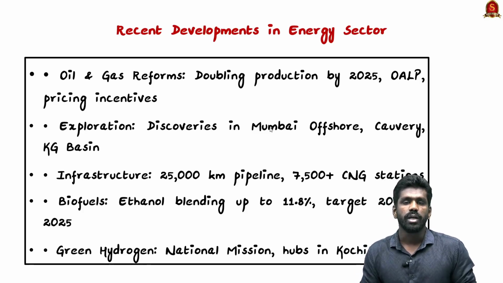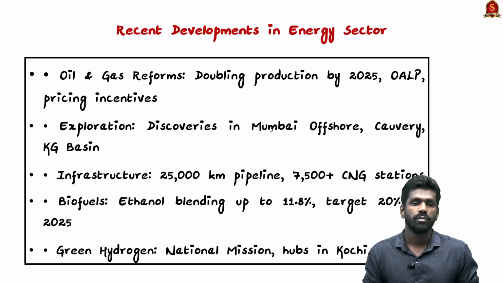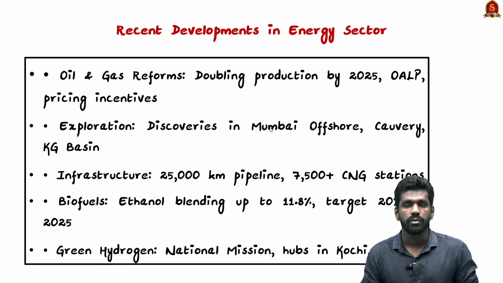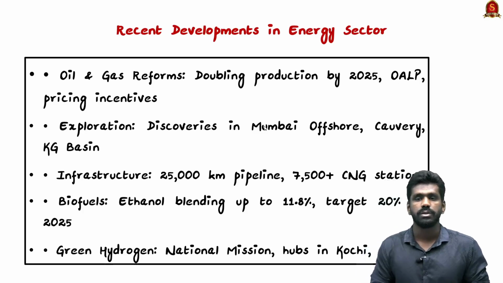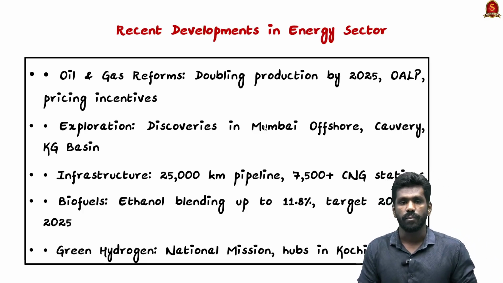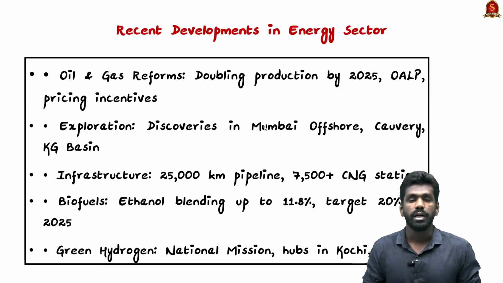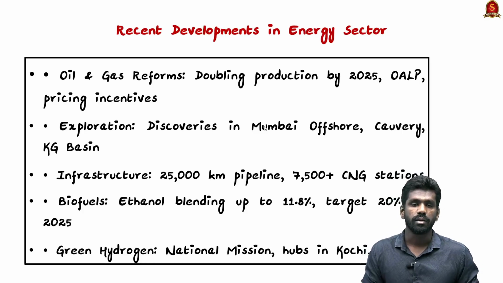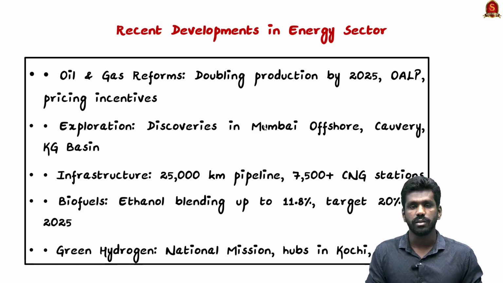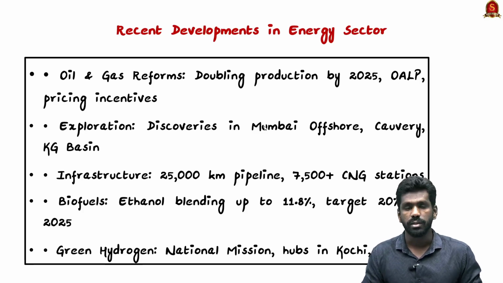The compressed biogas policy under the SATAT initiative, which aims at blending mandates for biodiesel, is also being implemented. National Green Hydrogen Mission and Green Hydrogen Hubs are being set up at Kochi and Kandla. So the National Green Hydrogen Mission is also focused on producing more green hydrogen for India's energy sector, and India's commitment to net zero emissions by 2070 is also backed by this clean fuel and electrification process. So the National Green Hydrogen Mission is a huge step in this goal.